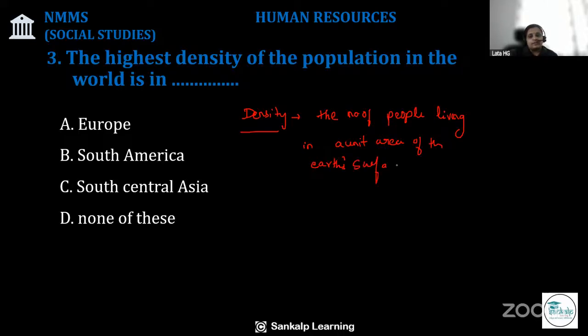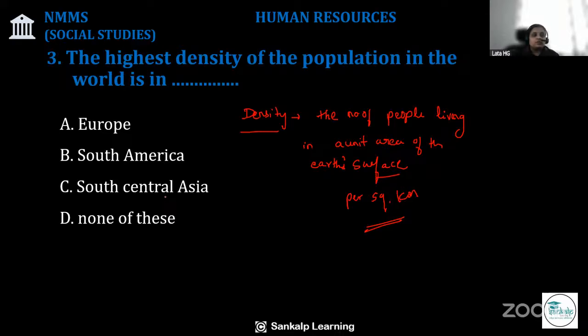It is normally expressed per square kilometer.